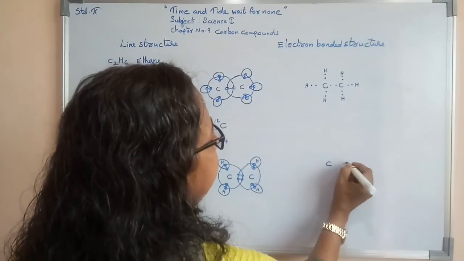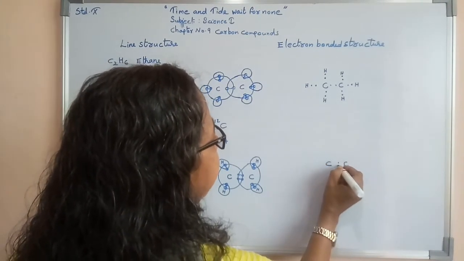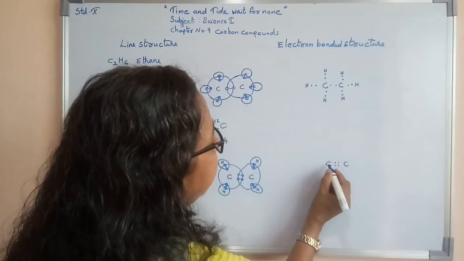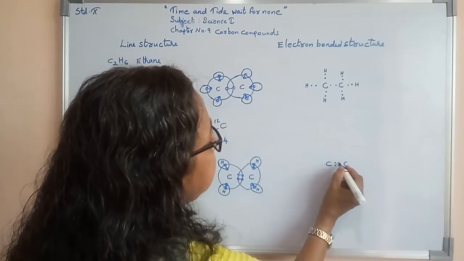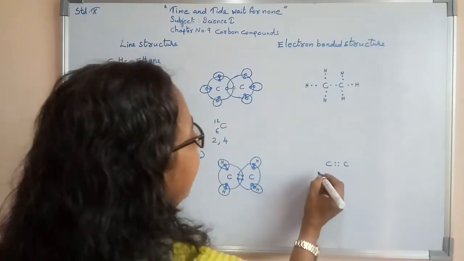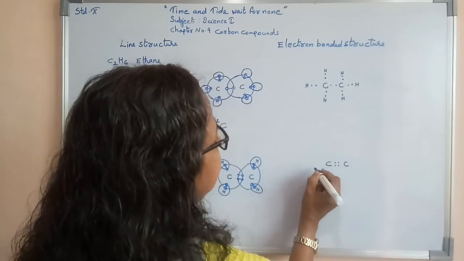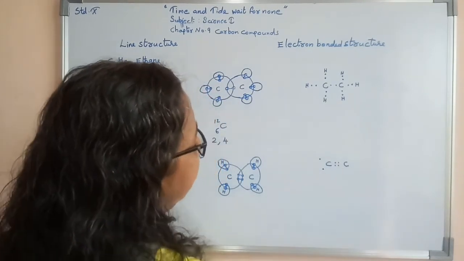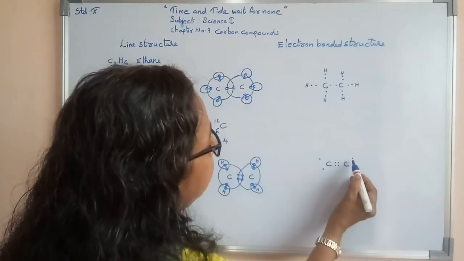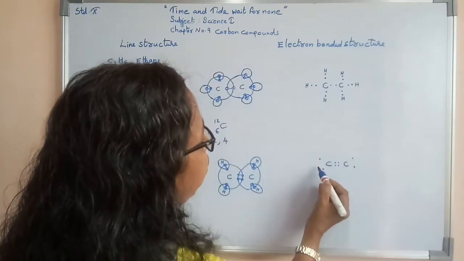Carbon, again other carbon, between them here 2 pairs. From this carbon 2 electrons, from this carbon 2 electrons, their sharing is taking place. Afterwards this carbon's 1 electron, this carbon's 1 electron, this carbon's 1 electron, this carbon's 1 electron. So total 4 became, here again 4 became.